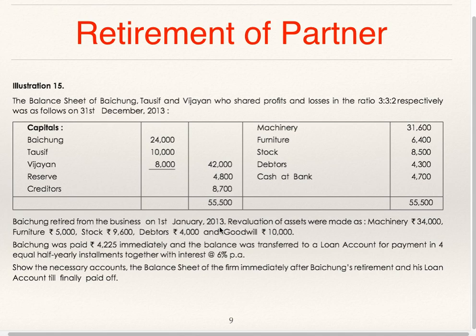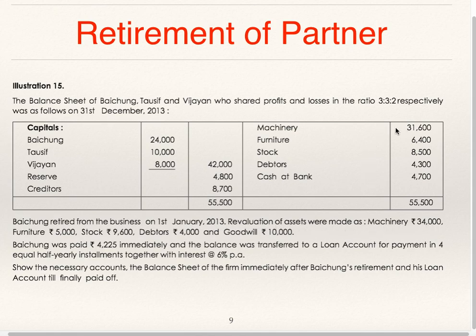So you need not do any adjustment regarding his share of profit. Otherwise, you are supposed to calculate his share of profit from the last date of balance sheet till the date of his retirement. Revaluation of assets were made.